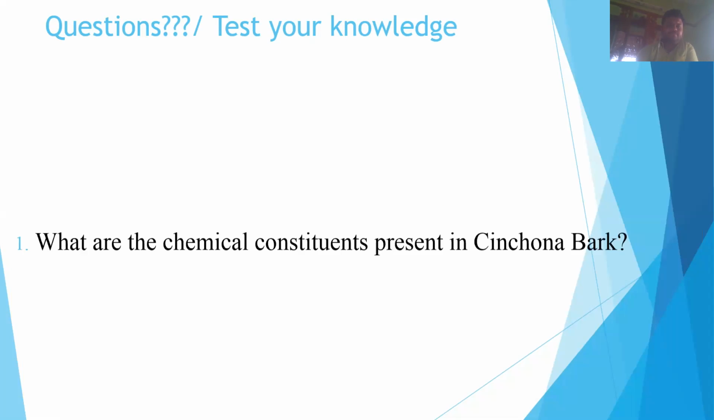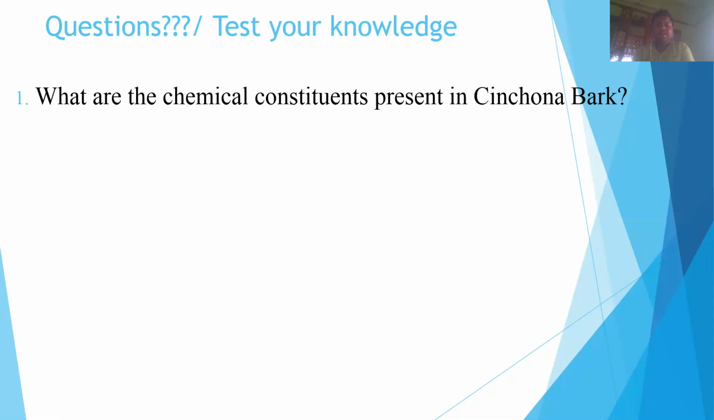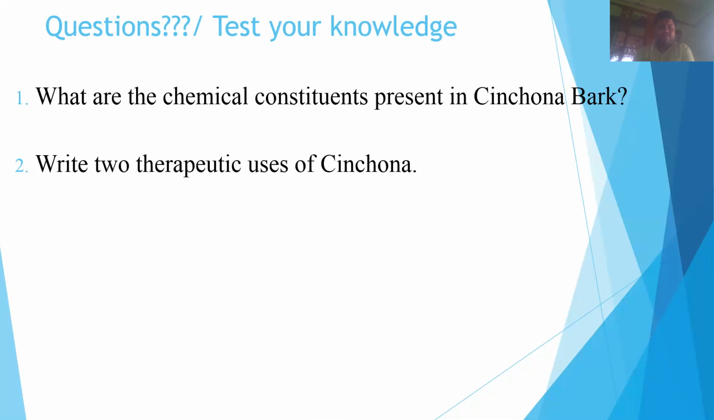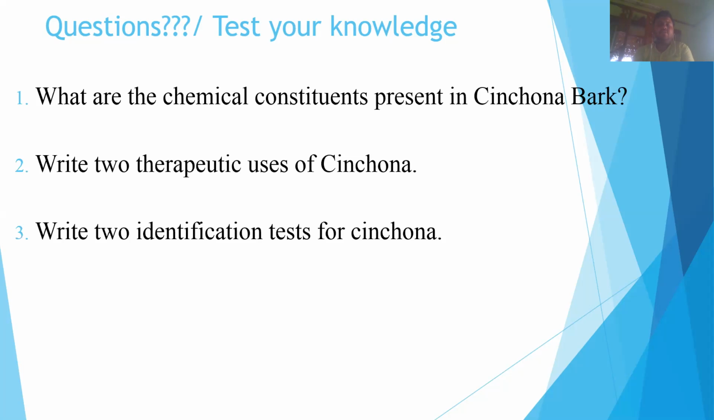Now, students, here are some questions to test your knowledge after watching the whole video lecture. First, what are the chemical constituents present in cinchona bark? That means, write the names of the active chemical constituents present in the cinchona bark. Next, write the therapeutic uses of cinchona. And another one is, write the chemical identification test for cinchona, that means the process from which you can identify the cinchona.